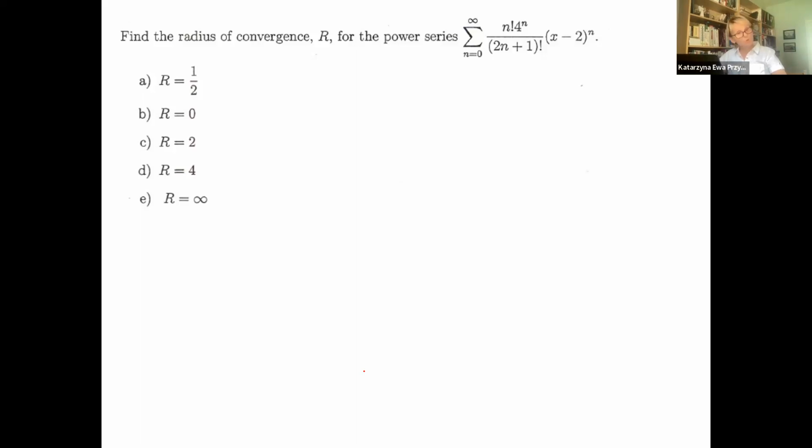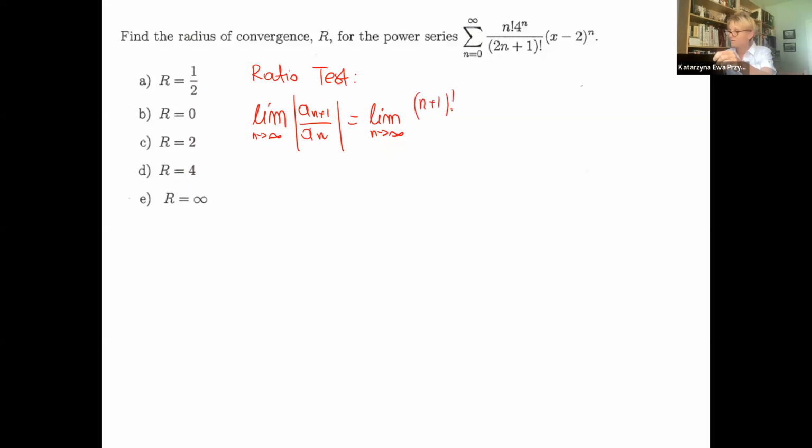What will you do to find the radius? Who can tell me what test we will use? Ratio test. Thank you. Let's do it. Let's see how many questions we can solve during 1 hour. Limit as n goes to infinity, and we just need that ratio, absolute value, limit as n goes to infinity. And then I will add 1 to get n plus 1 factorial, 4 to the power of n plus 1, which is this.